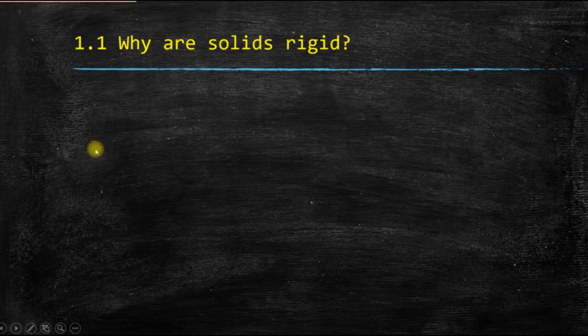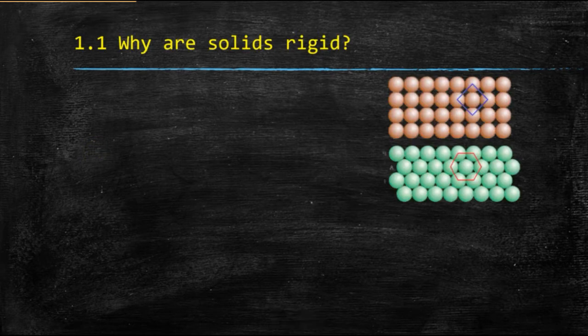So the first question here is, why are solids rigid? If you want to look at why solids are rigid, first understand how the solids are arranged. The solid particles are arranged in a three-dimensional shape. As we can see, each of these solid particles, however their arrangements are, they're all touching each other.